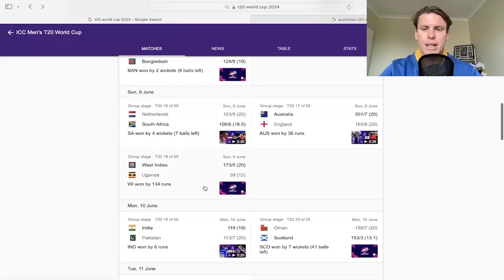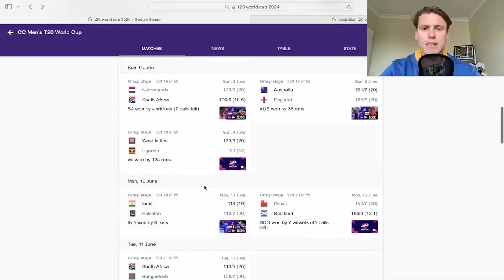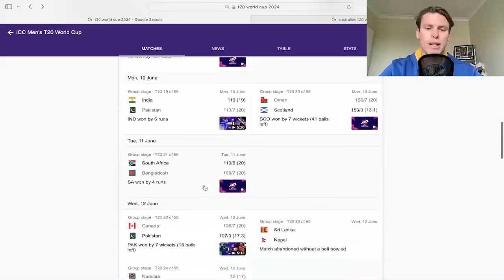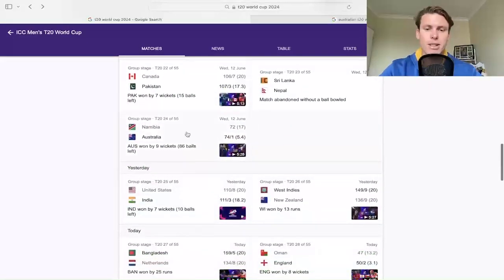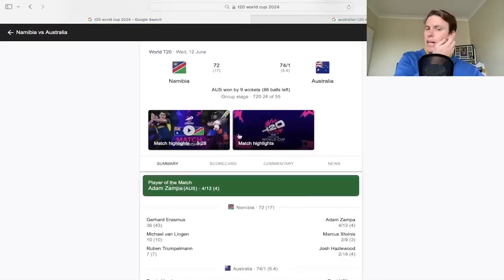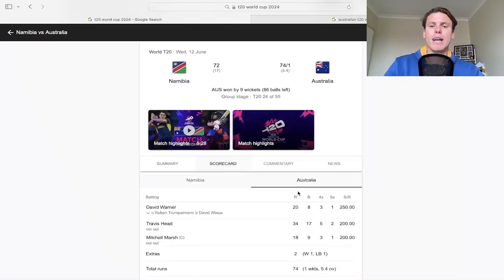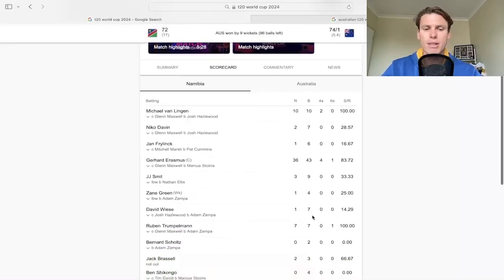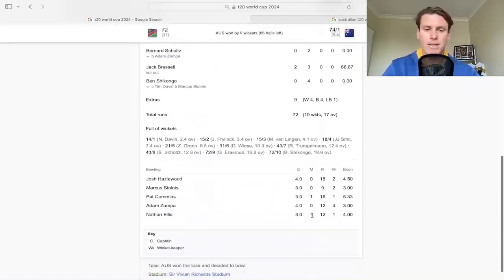So that was the big game against England, and is a big reason why England are struggling to go any further in this competition. And then our third game of the tournament there was 1 for 74 off 5.4 overs, chasing 72 for Namibia. And obviously, a lot of our bowlers got plenty of overs, given there were 17 overs there. Hazelwood was great. They were all great. Stoinis was awesome. 3 overs, 2 for 9, opening the bowling as well. And batting 5. He's an integral part to this Australian T20 setup.